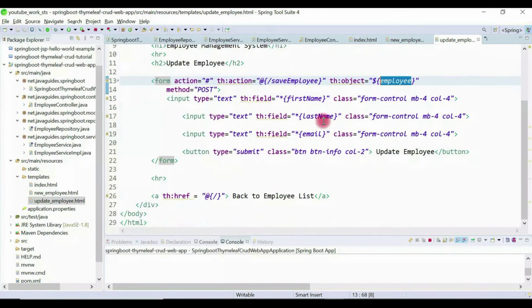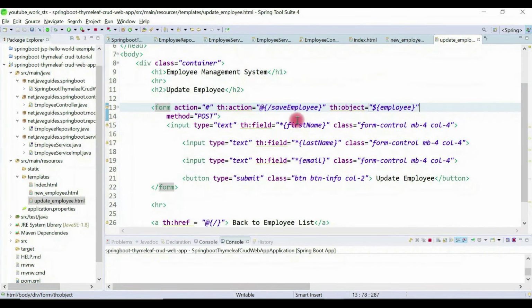And next, look here, this is important. This is the syntax to refer to the property of the employee object. Remember, when this page is loaded the first time, it will call the getter method, and by using the getter method it will populate the data in an input field. So this is very important.